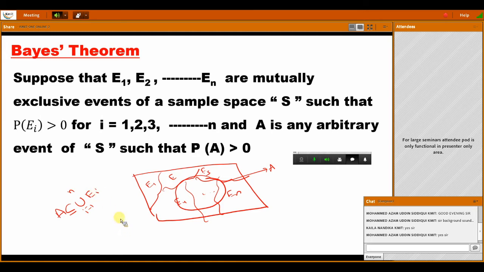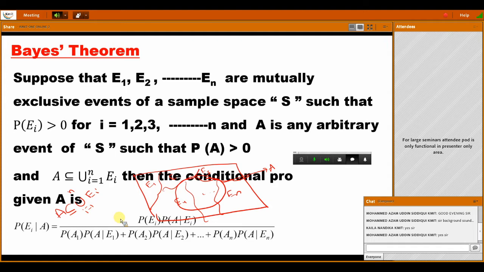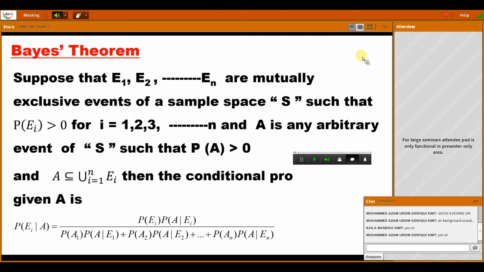Then the probability of A is greater than 0. This is called Bayes theorem. In a simple way, we can say P of Ei given A is equal to P of Ei into P of A given Ei. In the denominator you write the same thing, but with a summation, i equal to 1 to n: whatever is in the numerator, P of Ei, P of A given Ei. Okay, this is related to Bayes theorem.